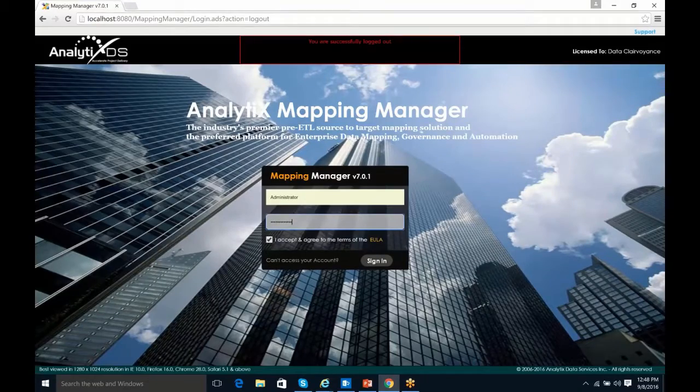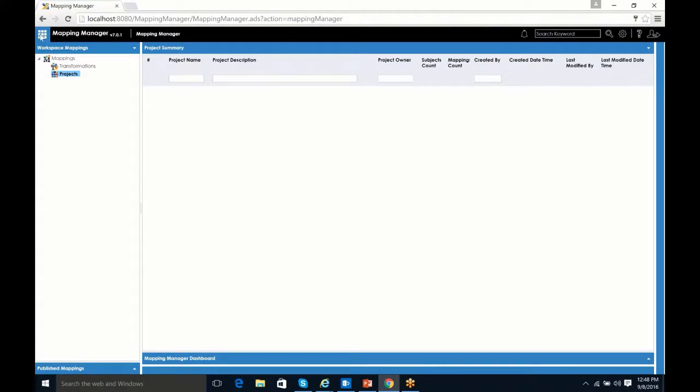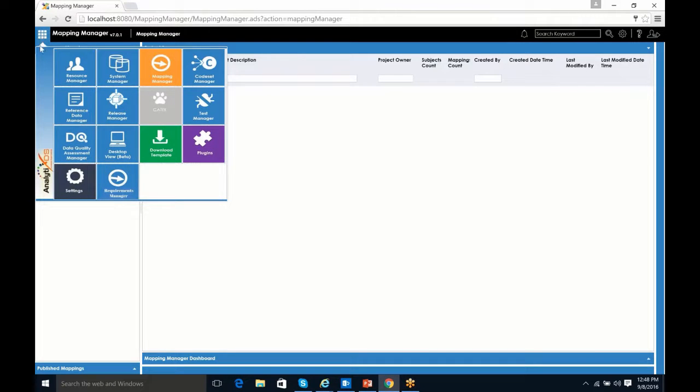So again, the DQAM is embedded in the Analytics Mapping Manager tool. And so what you're seeing in front of you right now is the login to that product. When I sign into it, we're able to go up to the left-hand corner and select the different tiles that activate the different modules within the Mapping Manager tool.